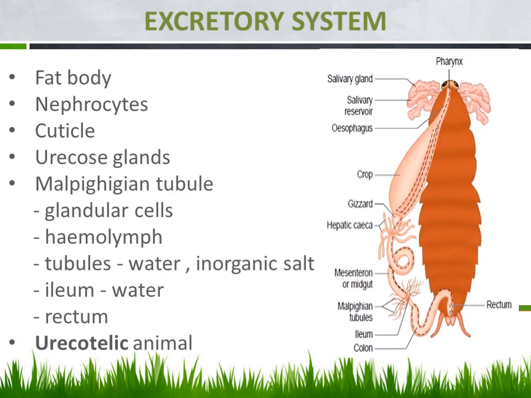Fine. So the hemolymph is there in the body cavity. The hemolymph will come towards the Malpighian tubule. When it comes there, it has these glandular cells. These glandular cells will absorb the water, the salt and the nitrogenous waste from the hemolymph. Have you got it? Okay. Then after collecting it, it will send it into the tubules, inside the tubules.